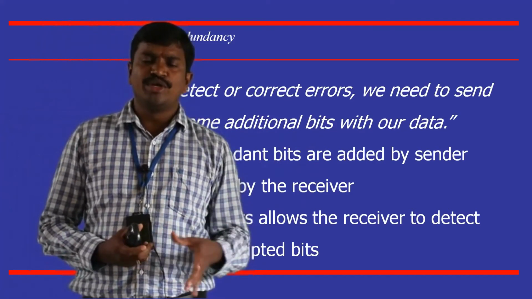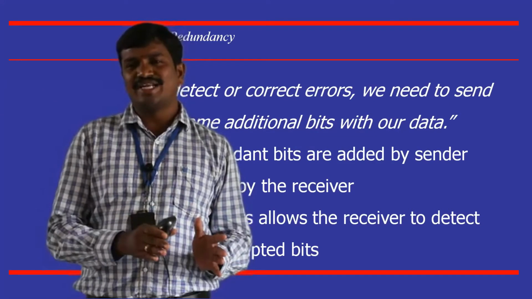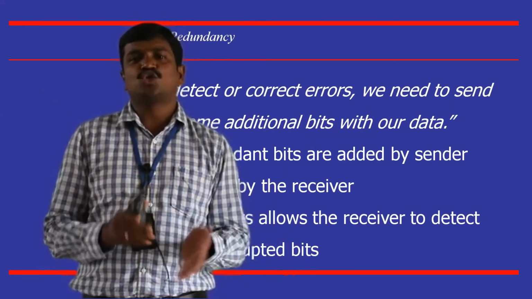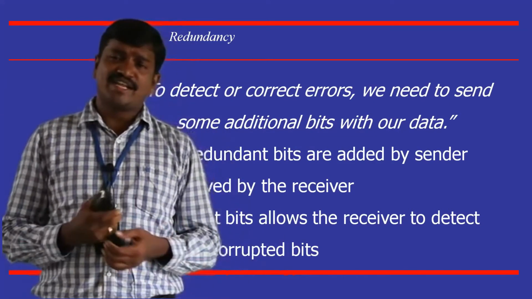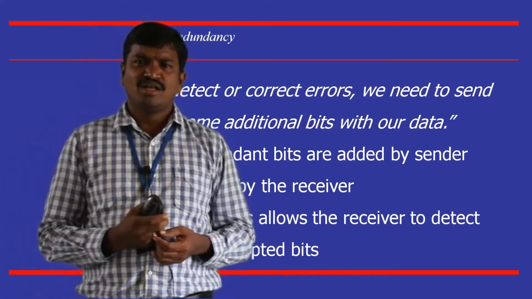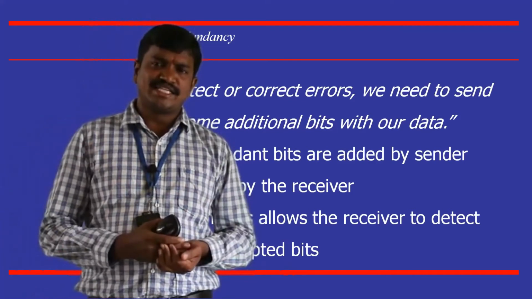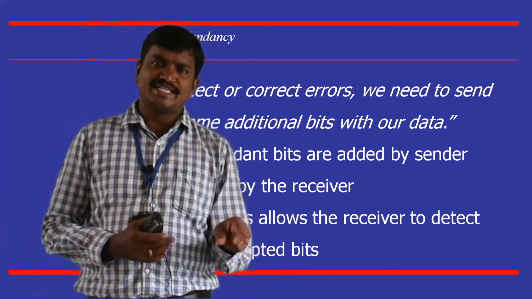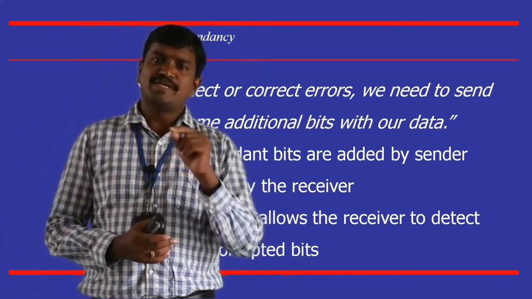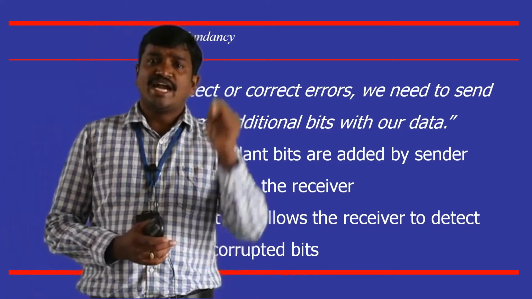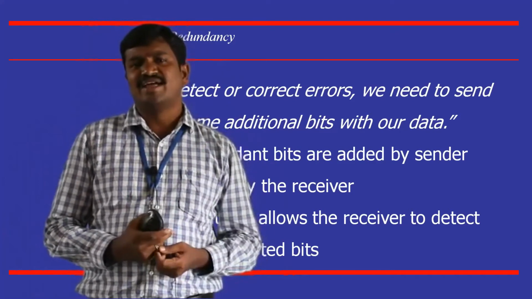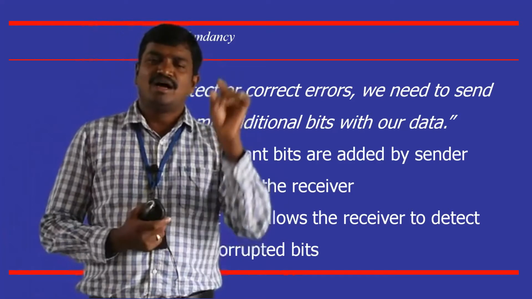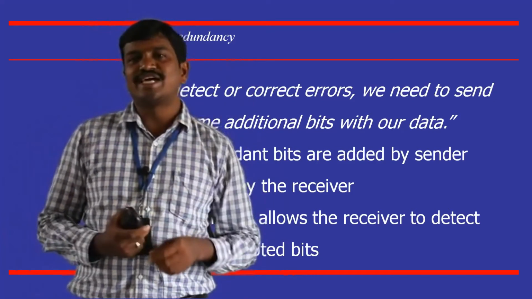So you need to send it again. That we call error detection. Error detection is so simple. But in case of error correction, whatever data is received by the receiver, additional bits are used to detect that there is an error, and those additional bits suggest to the receiver at what position the error exists. As we are in a binary world, let us say at the 5th position it is corrupted.